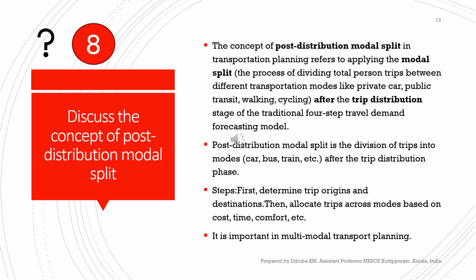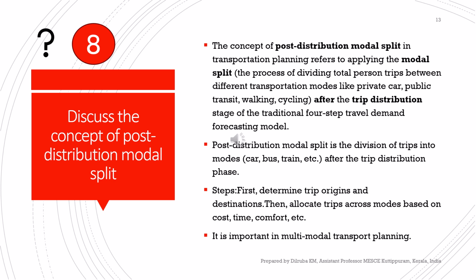Coming to the next question, discuss the concept of the post-distribution model. The post-distribution model in transportation planning refers to applying the modal split. Modal split is dividing the total person trips between different transportation modes like private car, public transit, walking, cycling, and so on. So after the trip distribution stage, if the modal split is conducted, we say it is a post-distribution modal split. It is a division of trips into different modes after the trip distribution phase.